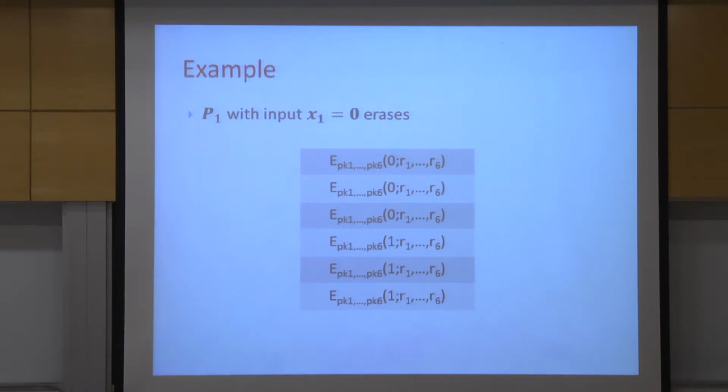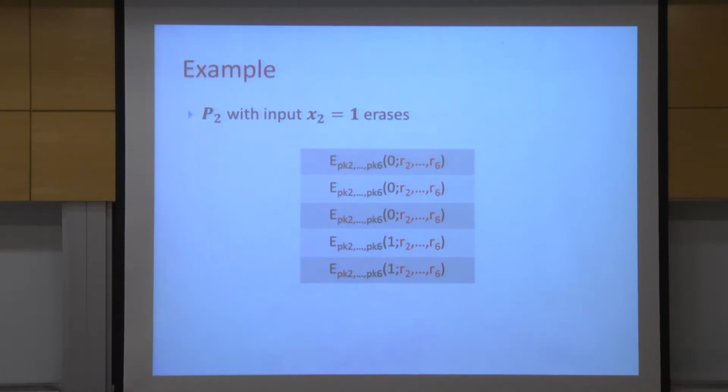Now the first party comes. So suppose the first party has an input of 0. So what it can say to itself is, I have an input of 0, therefore it would be impossible to get to this maximal Hamming weight. The Hamming weight is not going to be 5, because there are 5 participants and my input is 0. So I can therefore remove this last entry from the truth table. And to enable the decryption at the last step, I'm going to remove my encryption from this table. So you see now the encryption starts with PK2. And also to hide from the other parties what I've been doing, I'll re-randomize everything. This is something you can do with the El-Gamal encryption.